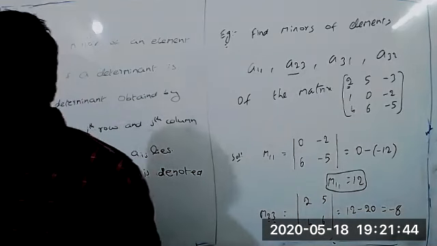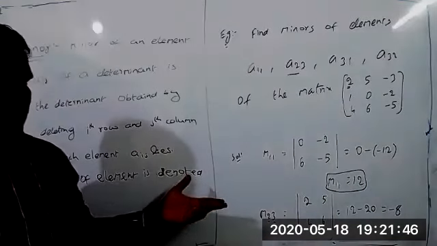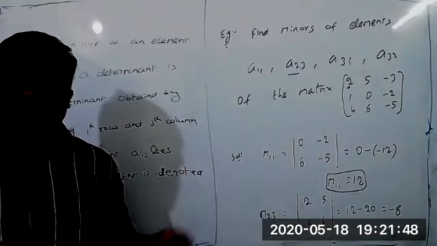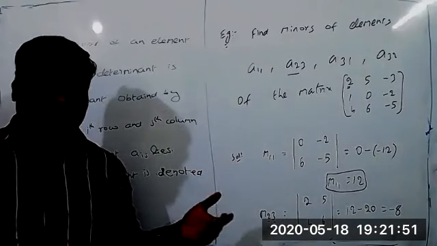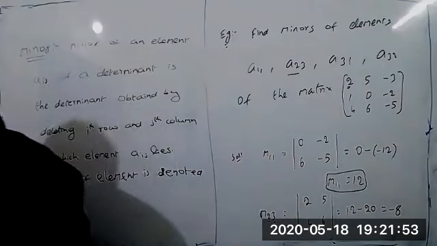Today, try to understand clearly how to find the minor and the cofactor elements, because we are going to the adjoint. Today at least we are coming up to the adjoint. Okay. Next.